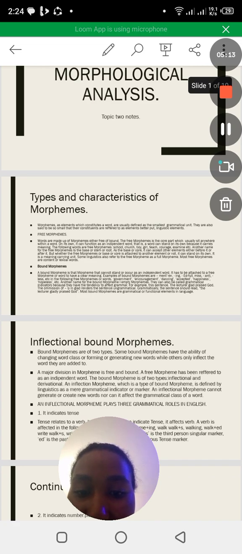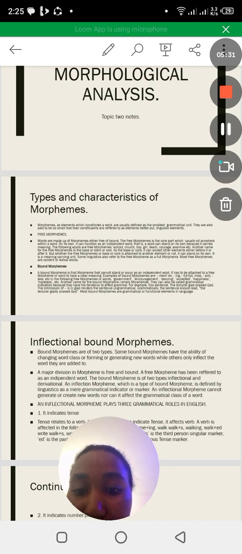Another name for bound morpheme is empty morphemes. They can also be called grammatical indicators because they have the tendency to affect grammar. For example, this sentence, the lecturer glad praised God.